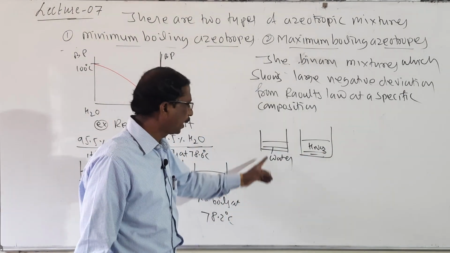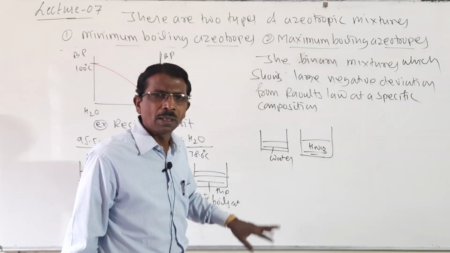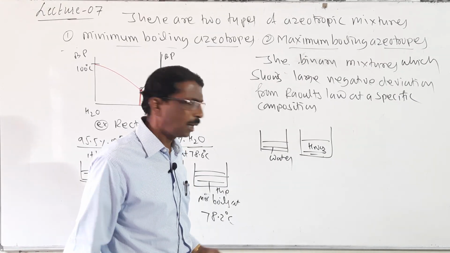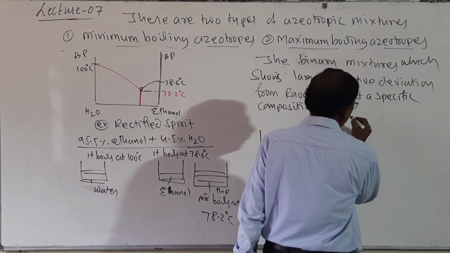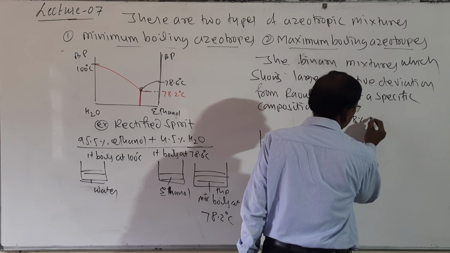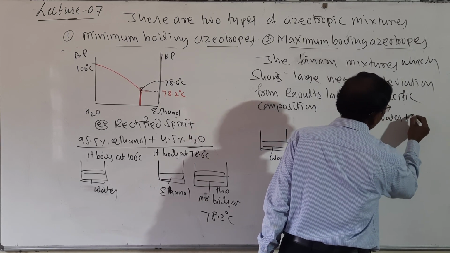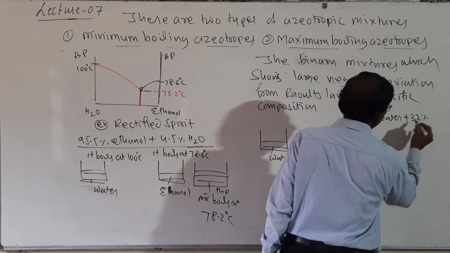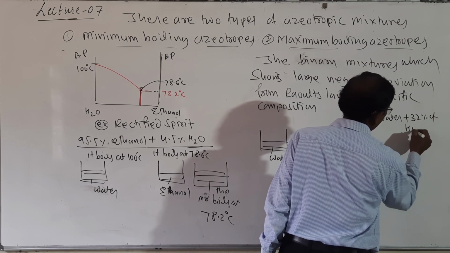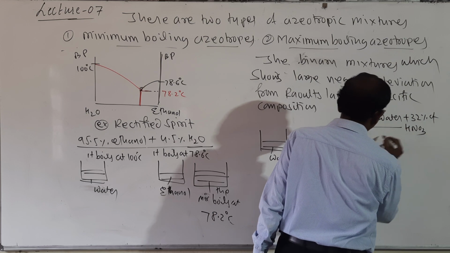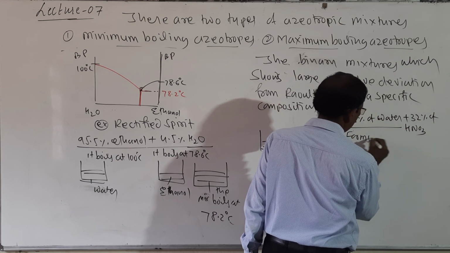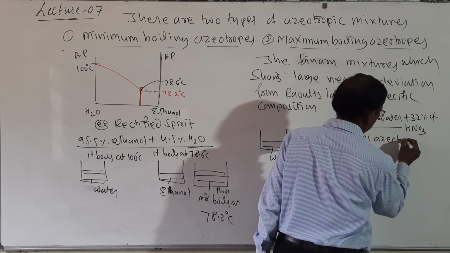When both are mixed and subjected for distillation, they distill up to that, look here, 68% of water plus 32% of nitric acid forms azeotropic mixture.